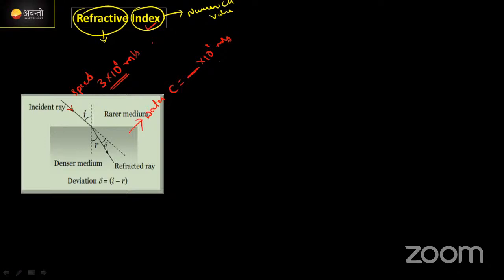इधर 10th standard में आप पढ़े थे, refractive index को कहता है speed of light in vacuum to the speed of light in any medium. Correct ना? C by V. Speed of light in vacuum C कितना होता है? 3 into 10 to the power of 8 meter per second divided by, if it comes to any medium